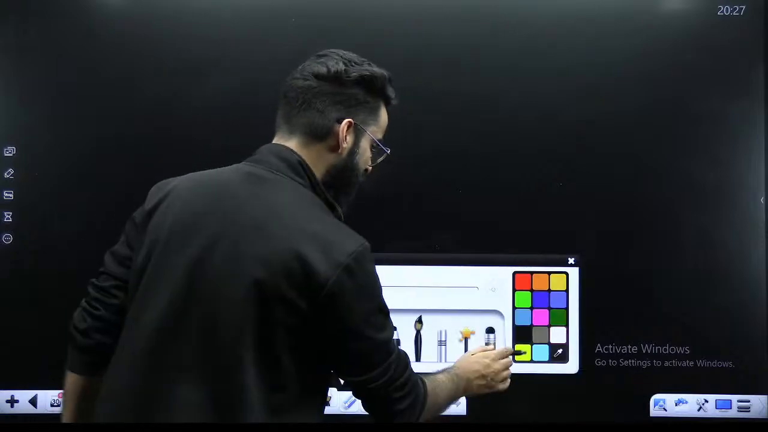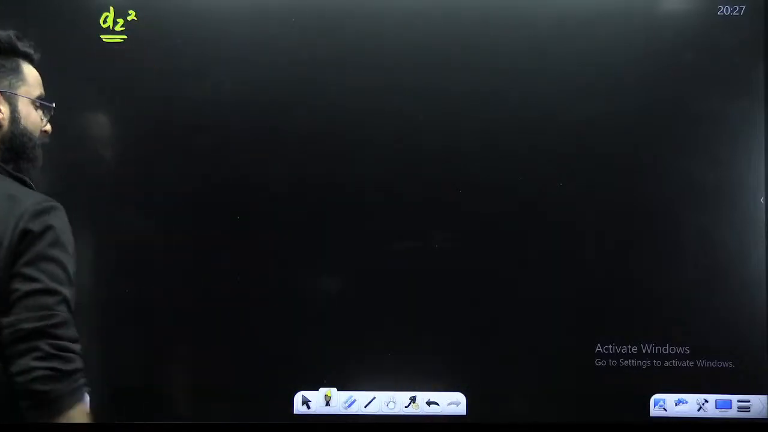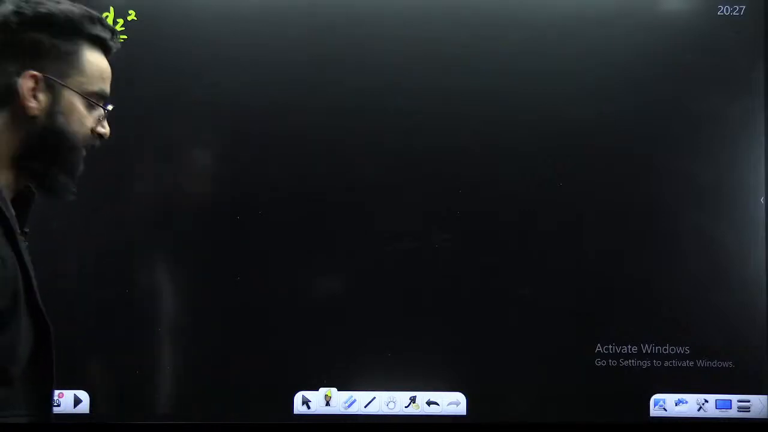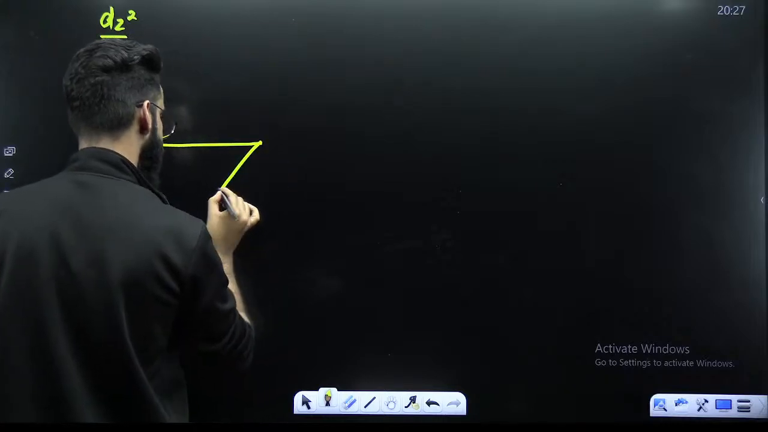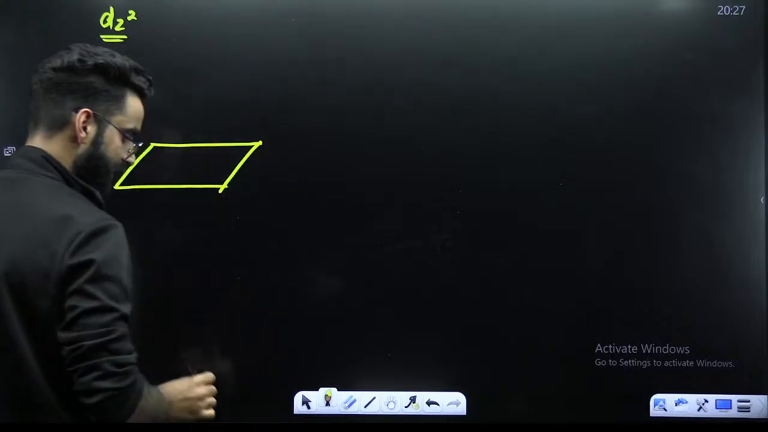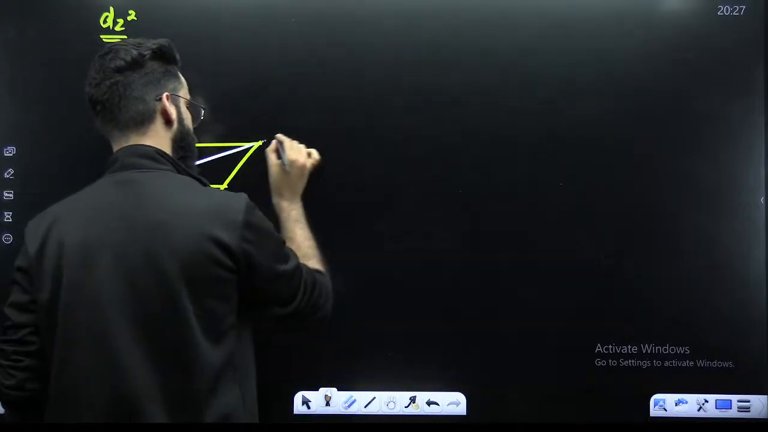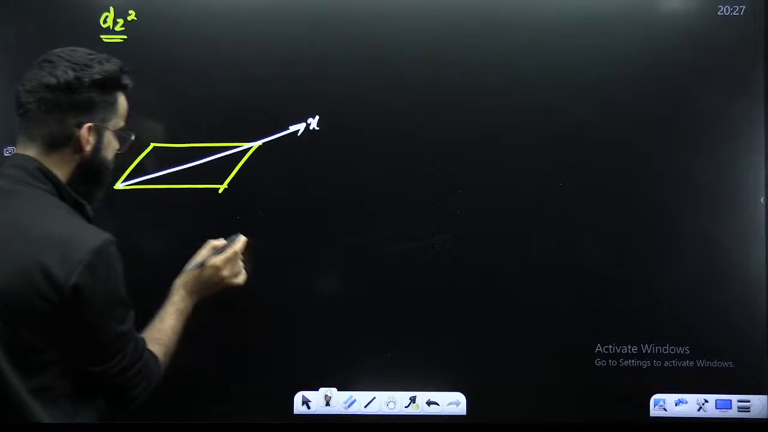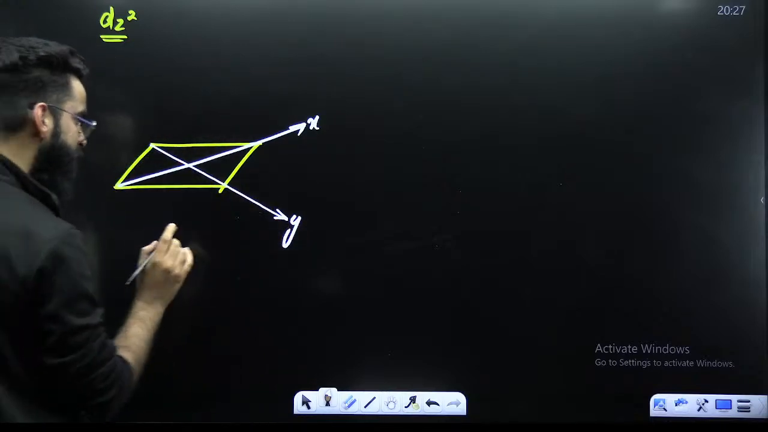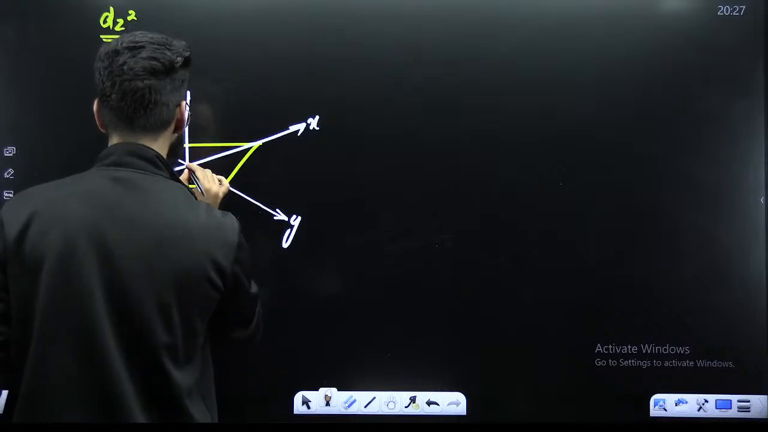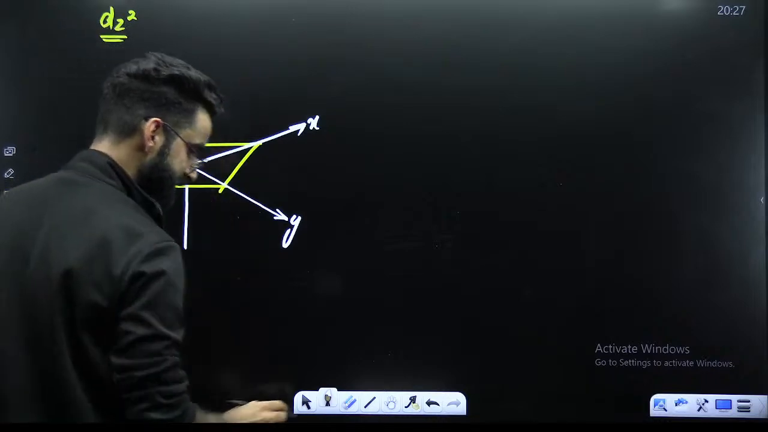Now, one more is left, that is dz square. Now dz square, its shape is somewhat different. See how it looks like. All this is x-axis. All this is y-axis. So this is your xy plane. And over here, call this as z-axis.